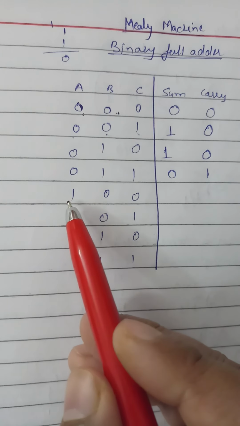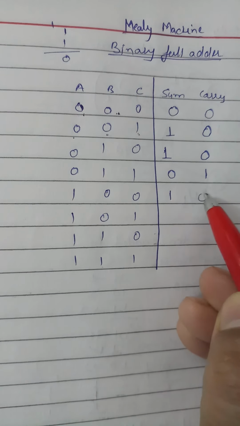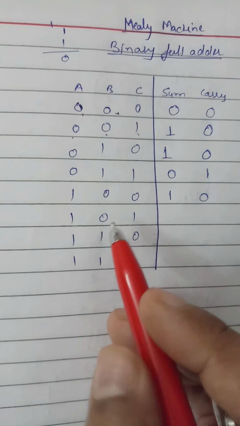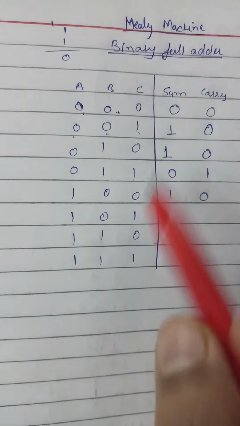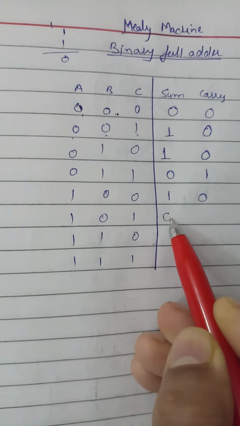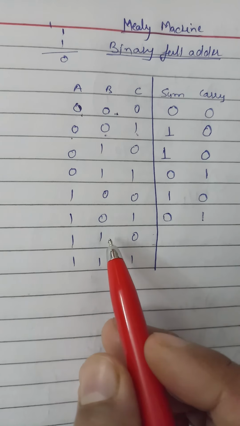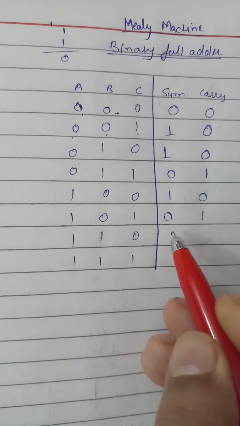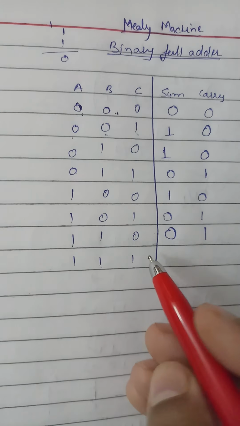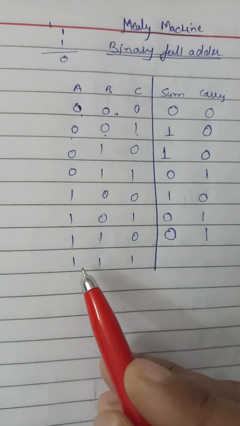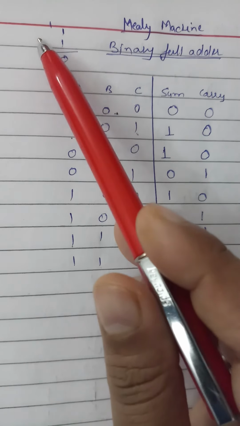Now next, 1 0 1 and 0 1. Then sum will be 1, carry will be 0. Now 1 0 1 and 1 1, again like this only. So we get 0 in sum and 1 carry. Now 1 1 and then 0. In the similar way we get 0 in sum and 1 carry. And now here let's see 1 1. What we have is 1 1, then we get 0 and we get 1 carry.